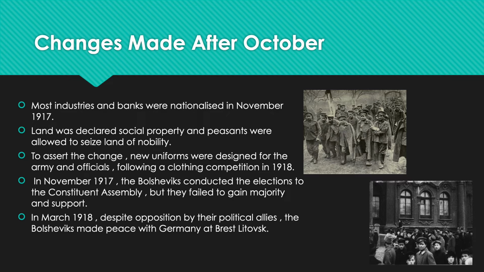In January 1918, the Assembly rejected the Bolsheviks' measure and Lenin dismissed the Assembly. He thought the All Russian Congress of Soviets was more democratic than the Assembly elected in uncertain conditions. In March 1918, despite opposition by their political allies, the Bolsheviks made peace with Germany at